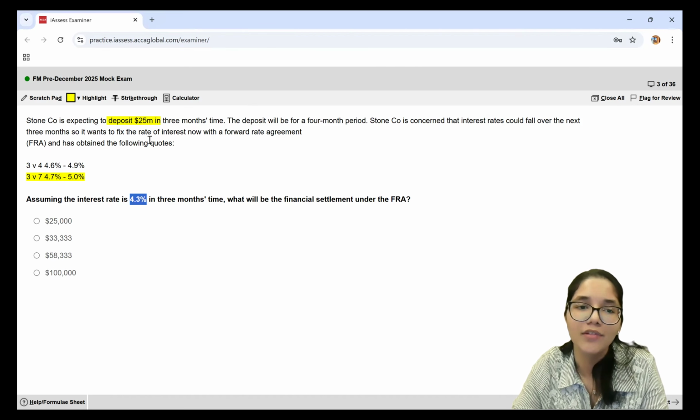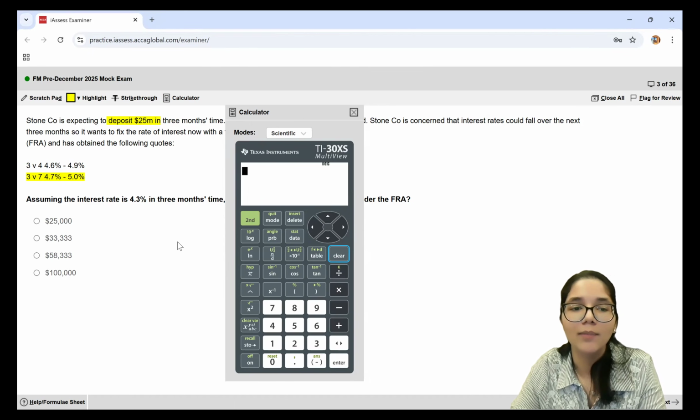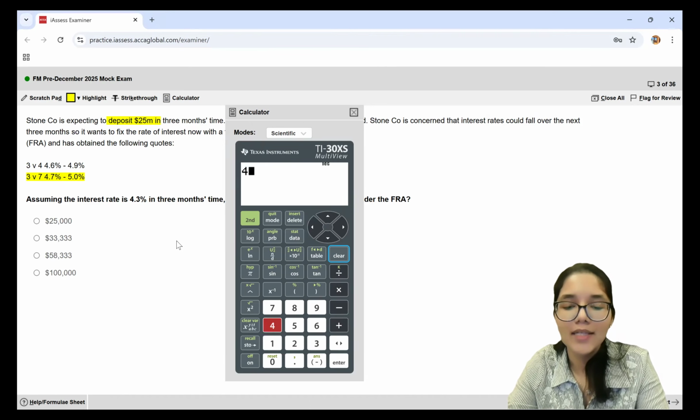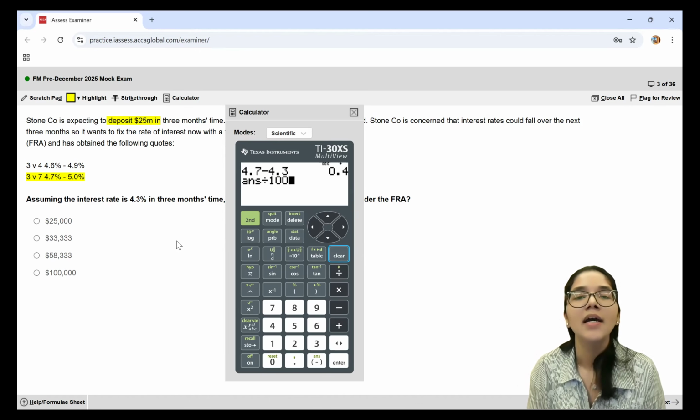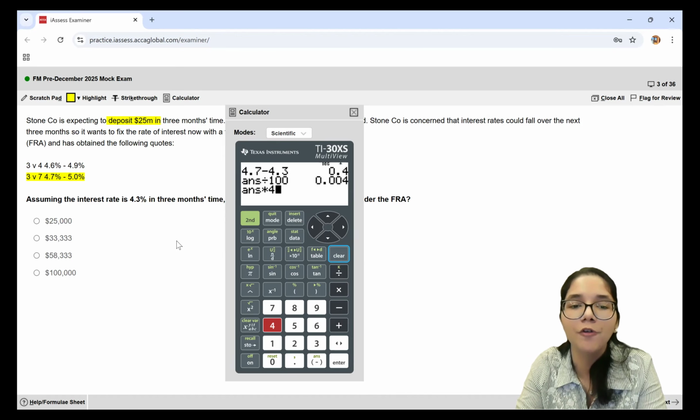So that means the bank has promised to pay you 4.7%, but in real life, the interest rates have fallen to 4.3%. That means the bank is going to give you the difference. What will be the difference amount? 4.7% minus 4.3%. This is the difference converted to percentage terms. Now, the interest rates on FRAs are always quoted for a whole year. My deposit is only for a period of 4 months. So I will also convert it to a 4-month rate by multiplying by 4 divided by 12.